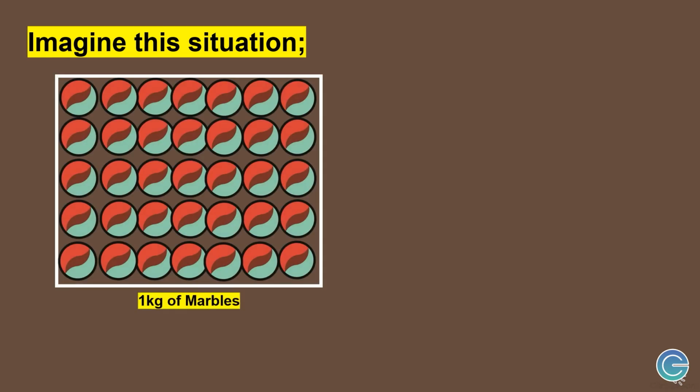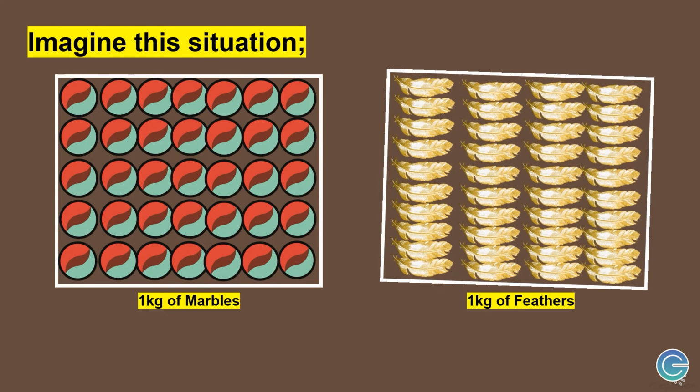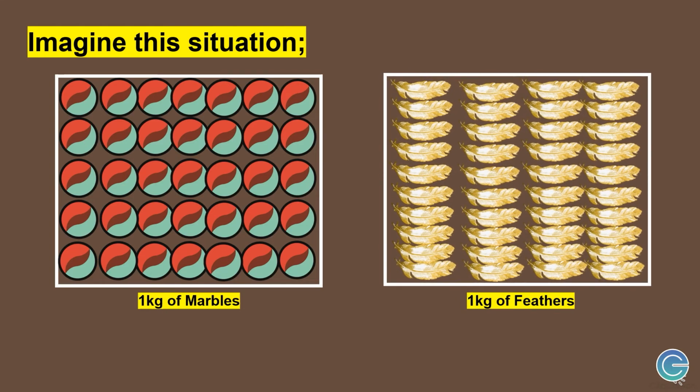Let us imagine this situation. There are two boxes that contain different materials. Box A has 1 kilogram of marbles, while box B has 1 kilogram of feathers. They both weigh 1 kilogram. But if I throw these boxes in the river, which one do you think will float? Of course, it's box B. But why? It's because this box is less dense than water.